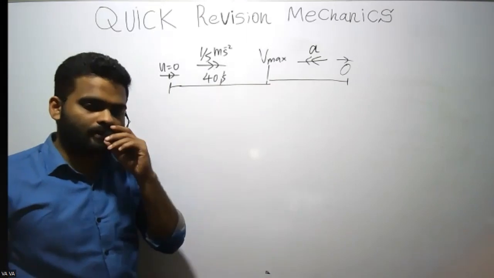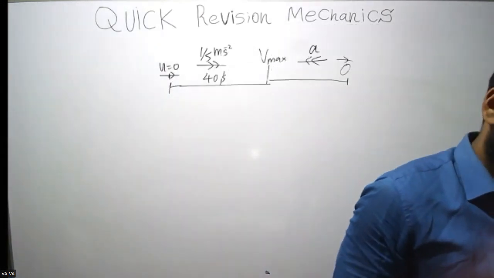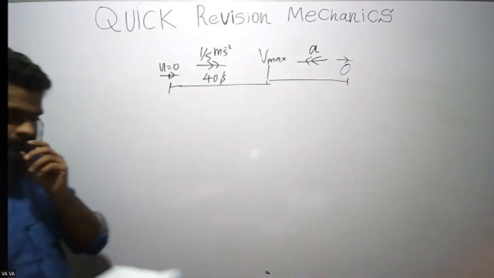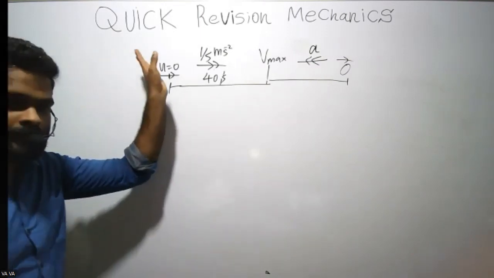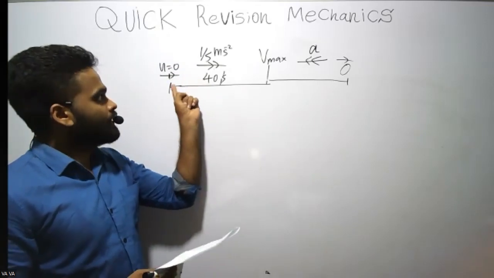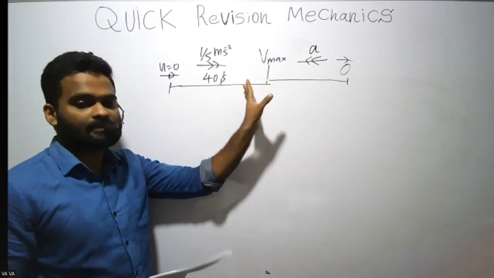Oh yeah, the fourth question answer is 4. Right. There's something you need to learn from this. From here to here, it is one acceleration.